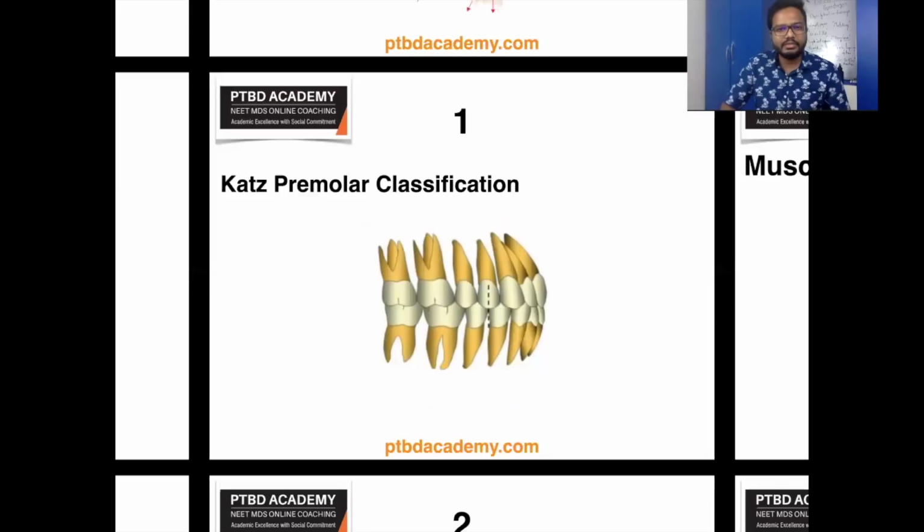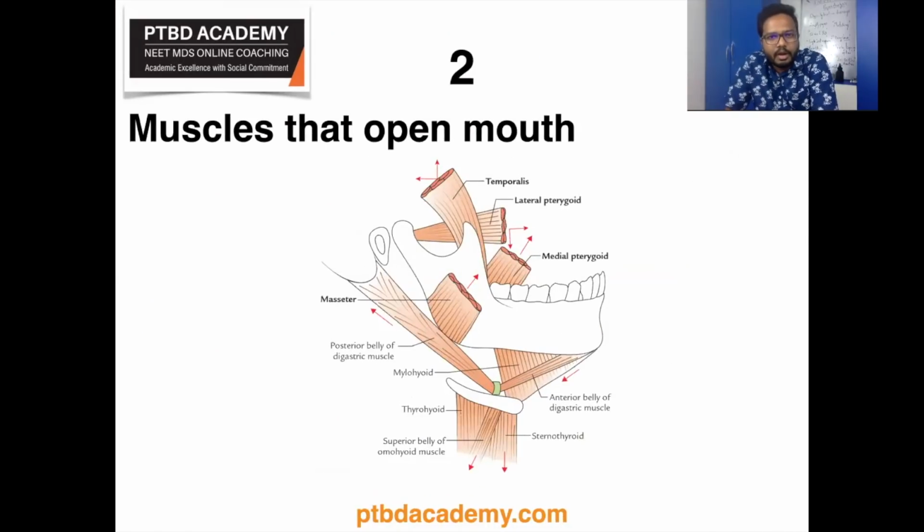Now let's move on to our next topic, muscles that open the mouth. Again, I think it's an image-based question. As you can see, we have different muscles, major muscles and secondary muscles, which play an important role in altering the masticatory status. The muscles of mastication, as you can see in this illustration, produce various directions of movement of the TMJ. The arrows indicate the direction of their actions, and the chief muscles of mastication are labeled in bold: masseter, medial pterygoid, lateral pterygoid, and temporalis.